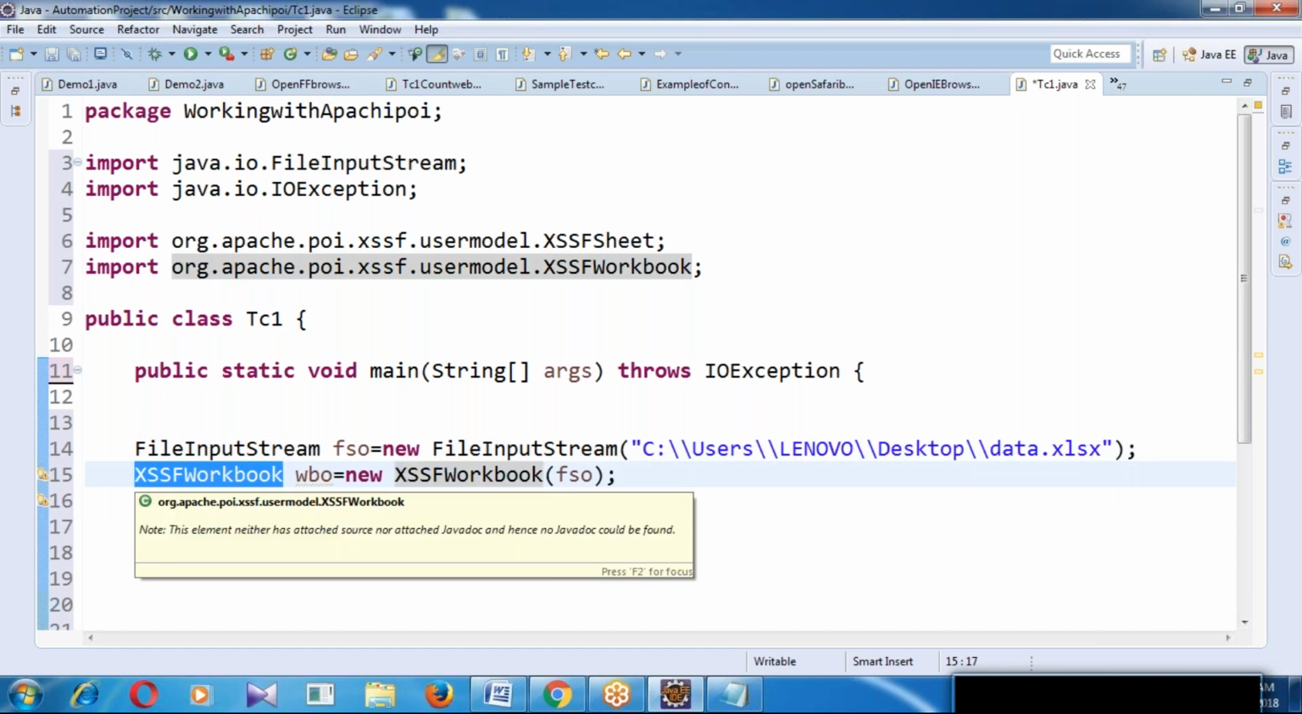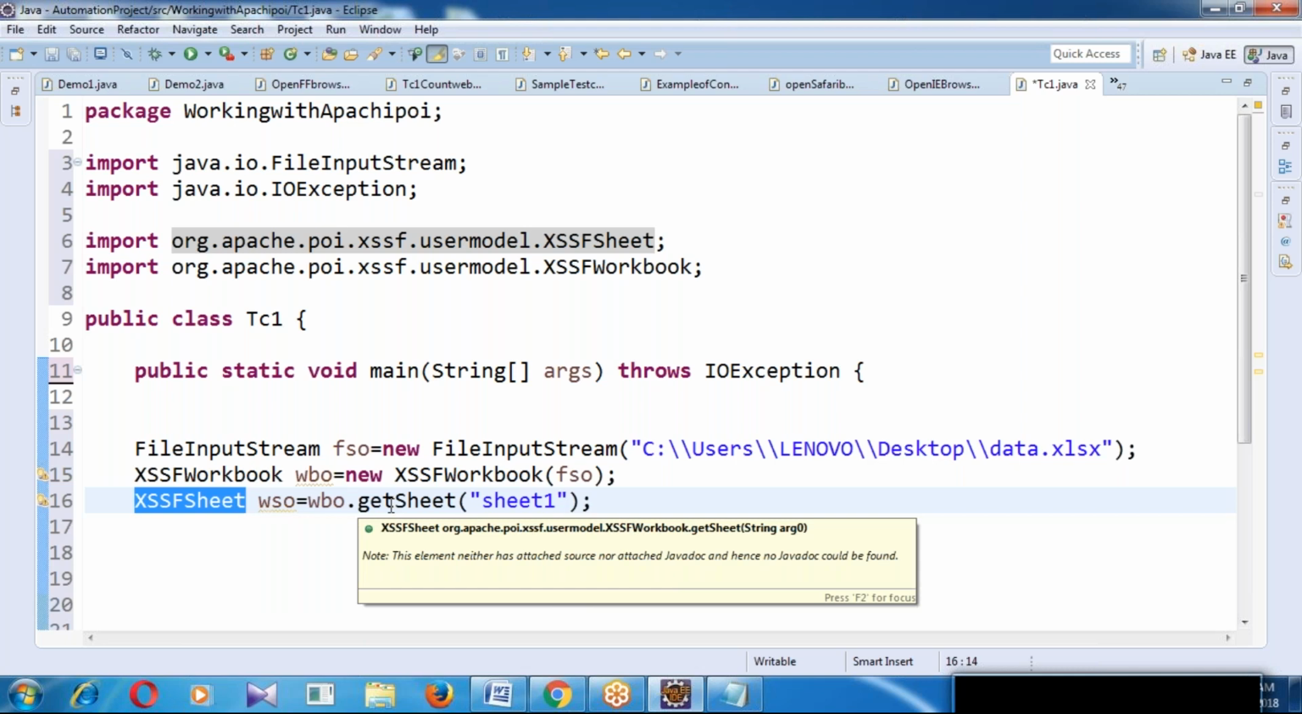Here, what is the method? getSheet is a method. So getSheet is a method to get the sheet. So 3 sheets will be the default: sheet 1, sheet 2, sheet 3. Which one you want to work with, we can write sheet 1 or sheet 2 or sheet 3. Got it guys up to here?